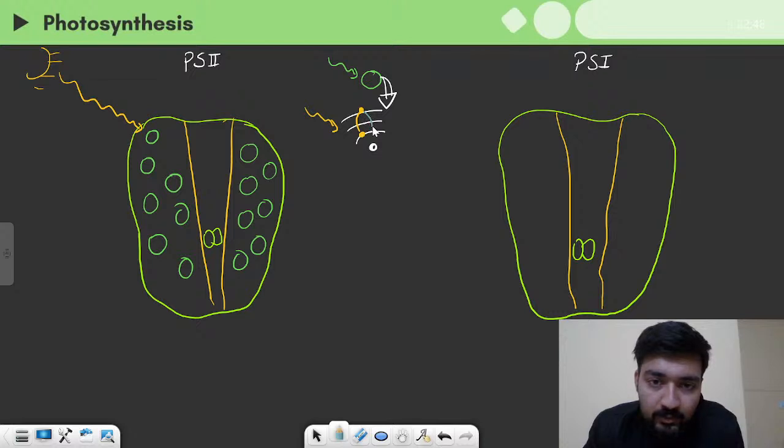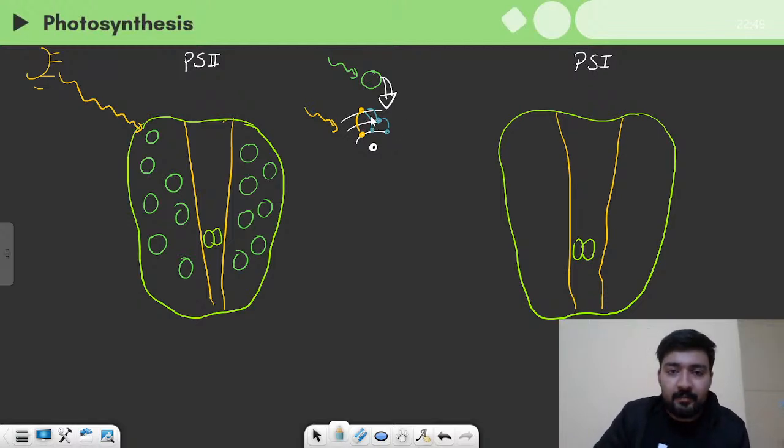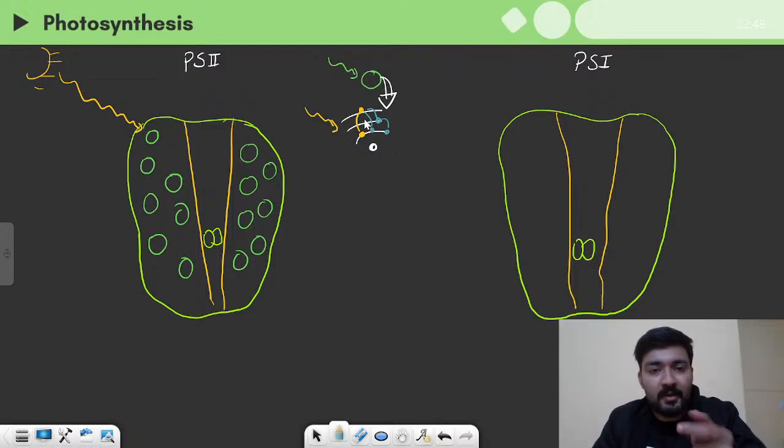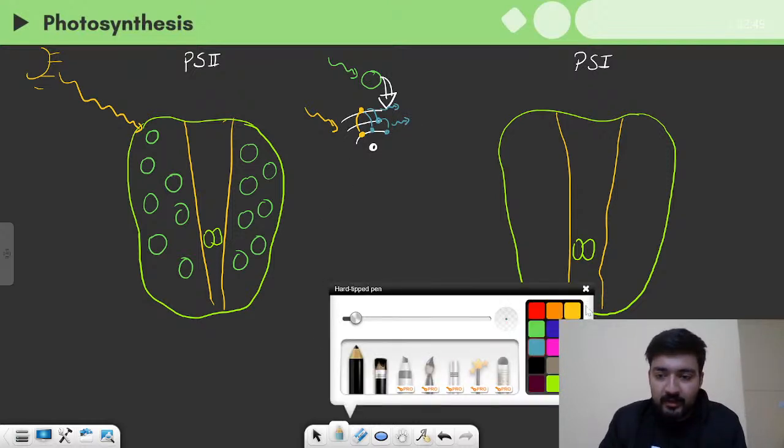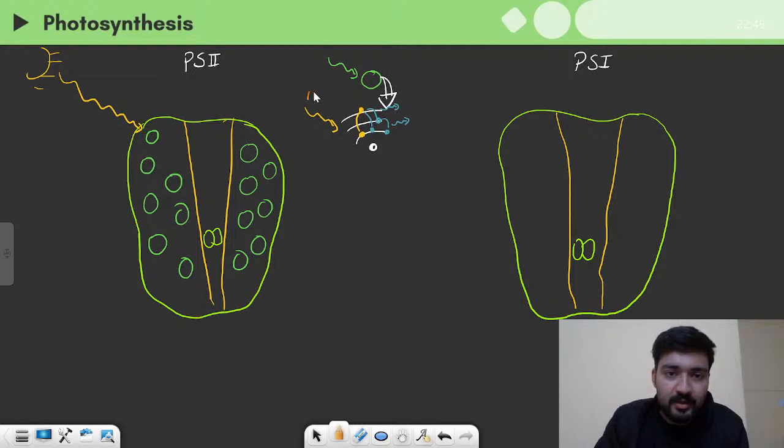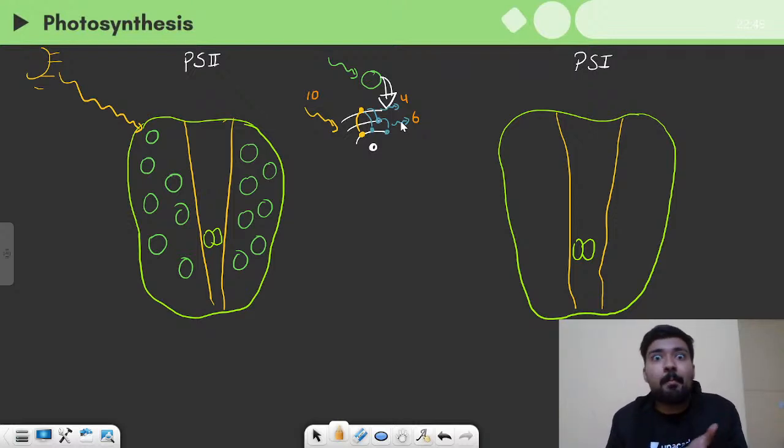It can either move directly or it can move in steps. First it can come here and then it can go down, right? If it comes directly, it will release the same amount of energy which it absorbed. But if it comes in steps, it will release some energy here and some energy here. So for example, if this energy was 10, and it drops down in steps, let's just say the energy released here is 4, and the energy released here is 6. So now it releases energy in parts.